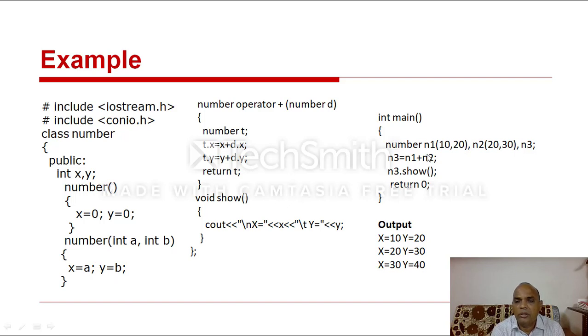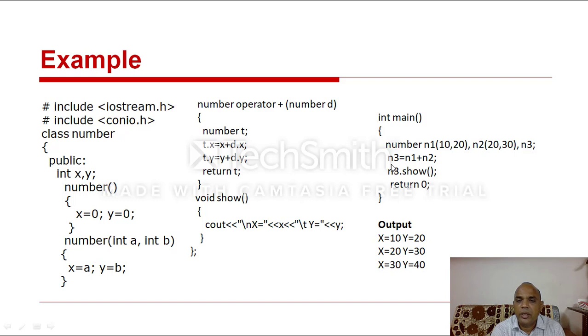What are the values of n? n1 values 10 and 20, n2 values 20 and 30. n3 is another object, the third object. At the object creation time, it calls the default constructor member function. What are the n3 values? x value is 0, y value is also 0.